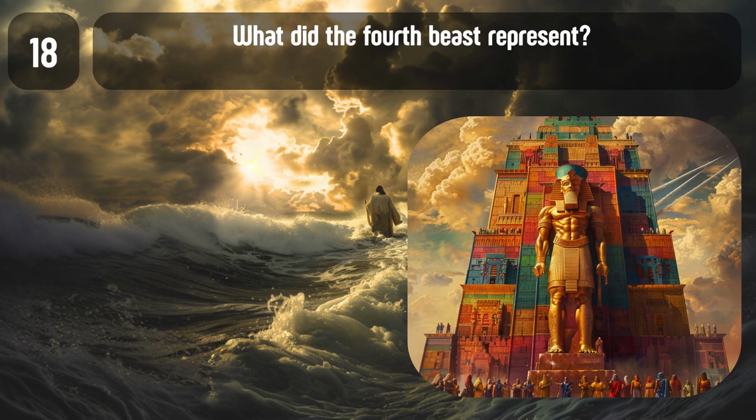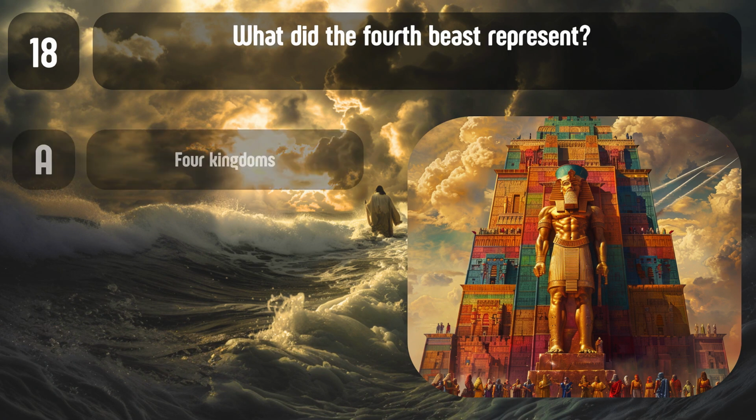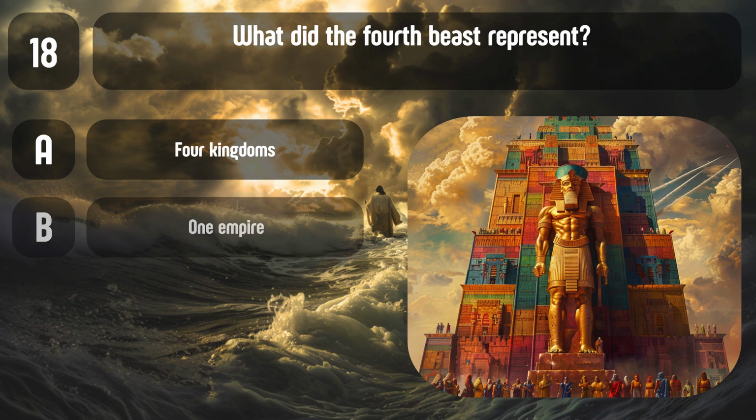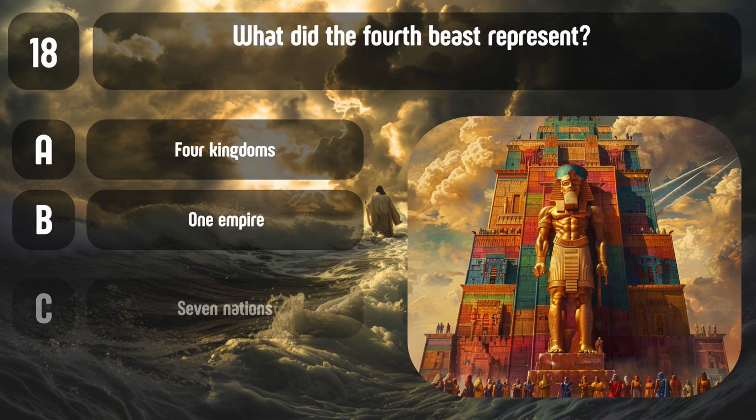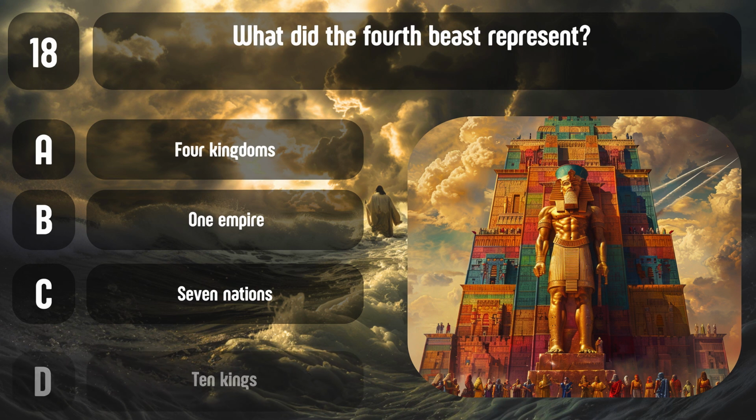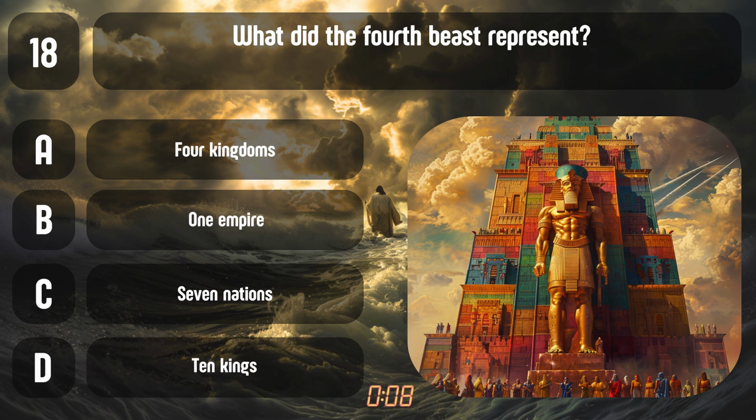Question 18. What did the fourth beast represent? A. 4 kingdoms. B. 1 empire. C. 7 nations. D. 10 kings. Correct answer, A. 4 kingdoms. The fourth beast represented a powerful, terrifying kingdom.